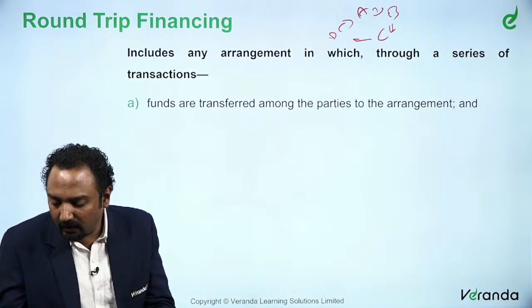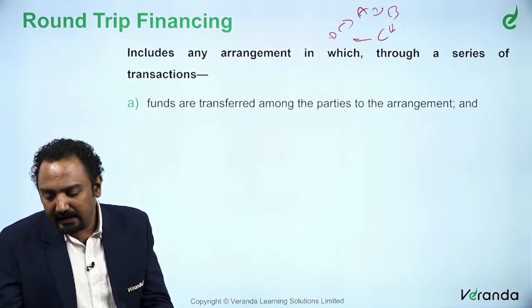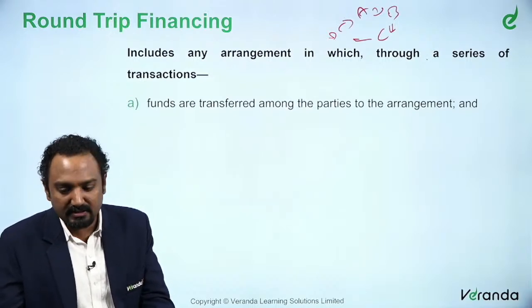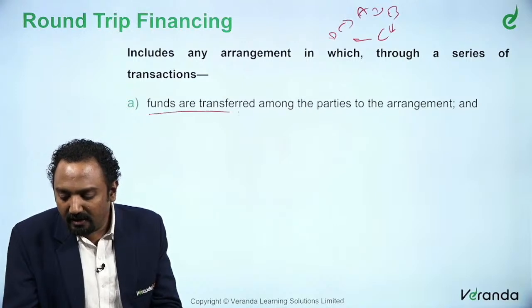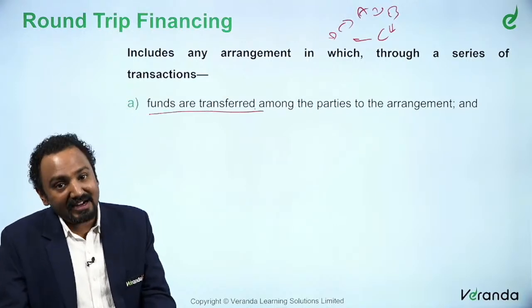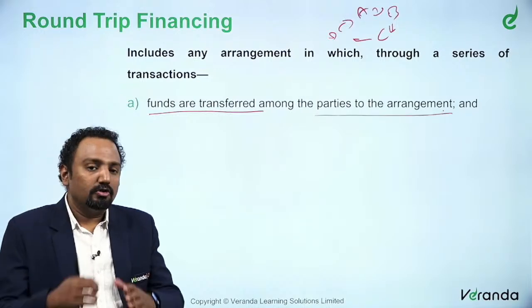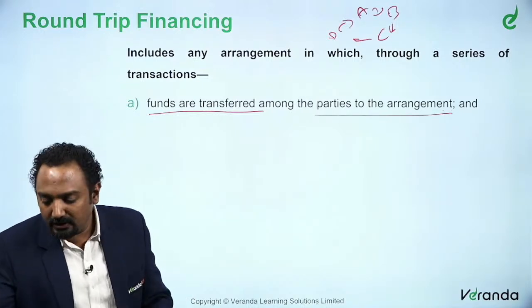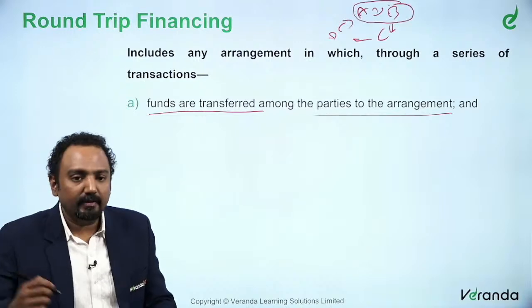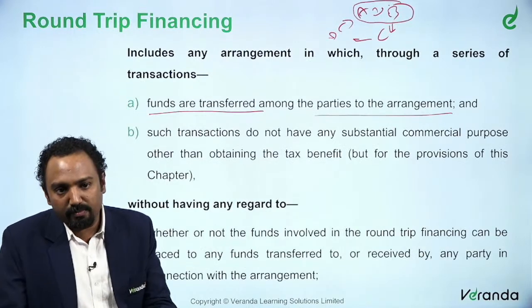So, the first thing that we are talking about includes any arrangement in which, through a series of transactions, funds are transferred among the parties to the arrangement. In this case, the parties to the arrangement, let us say A and B. A is transferring to B.